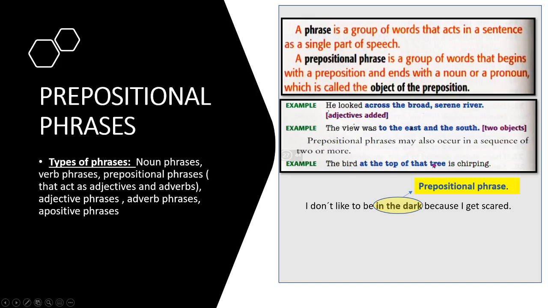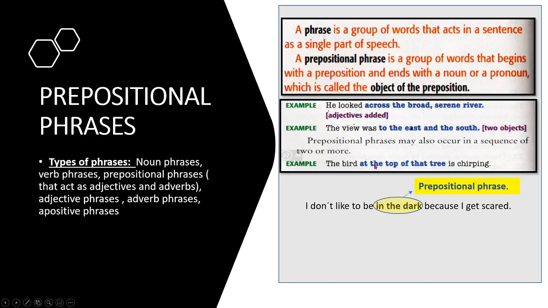Or is it about top? In this case, of that tree refers to the word top. So of that tree is an adjective phrase for the word top. So this whole phrase is characterizing this noun. This is an adjective phrase. The verb at the top of that tree, the verb at the top, it says what verb we're talking about, so it is also an adjective